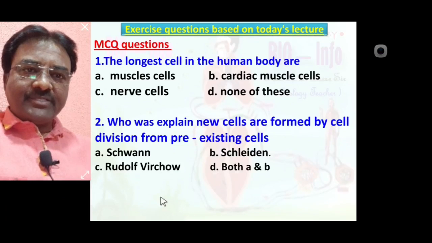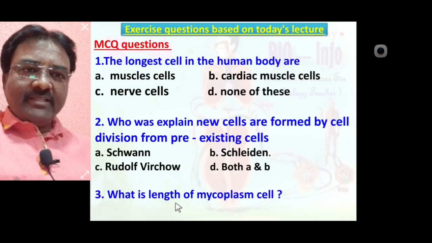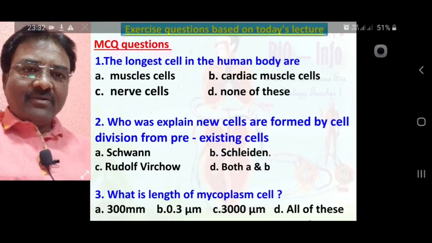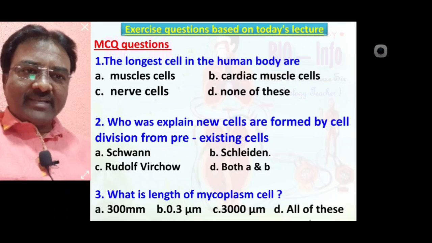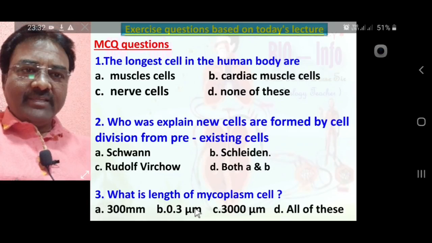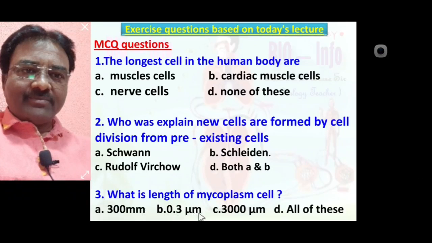Third MCQ question. What is the length of mycoplasma cell? Option 300 mm, 0.3 micrometer, 3000 micrometer, all of this. The correct answer is length of mycoplasma is about 0.3 micrometer, means B, 0.3 micrometer is correct option.